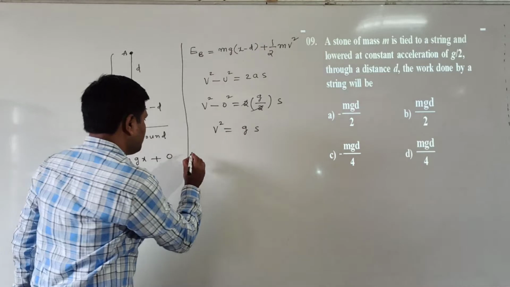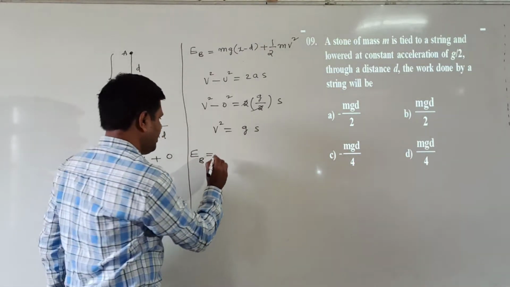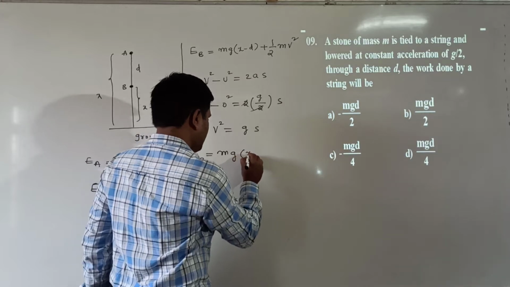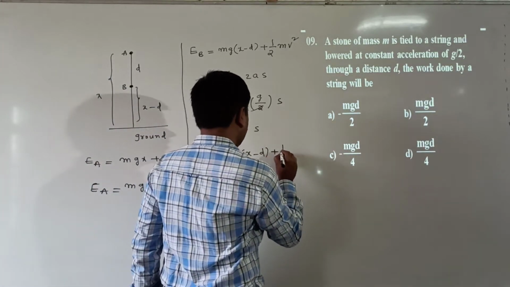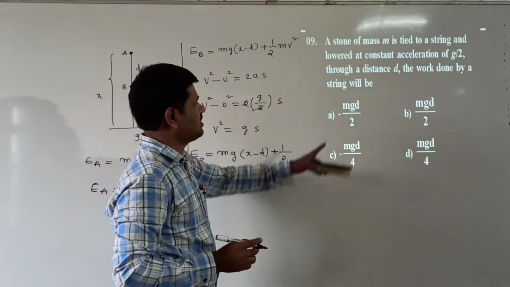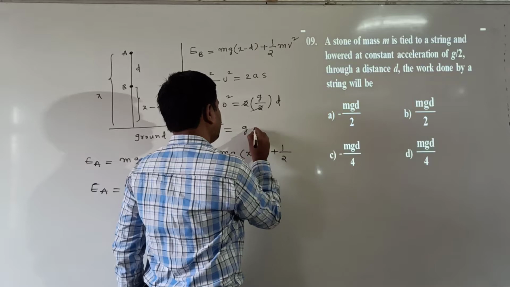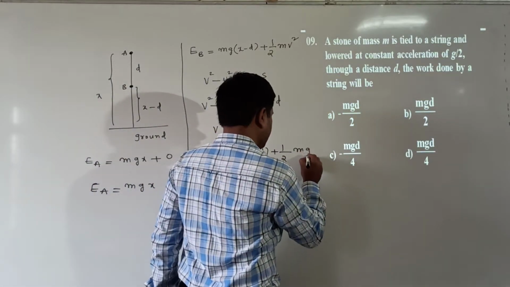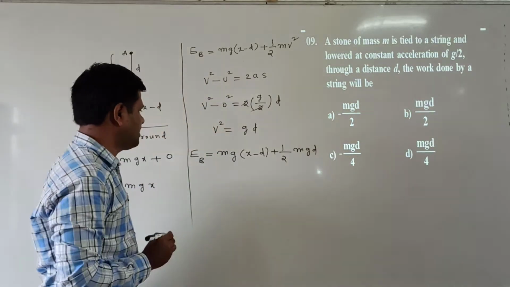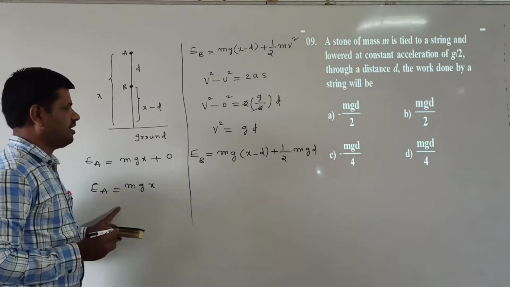Now, find the total energy at B point. The total energy at B is mg into x minus d plus half m into v square. How much distance is traveled here? D distance is traveled, so we take s as d. So it becomes m into gd. This is the total energy at B point, and this is the total energy at A point.